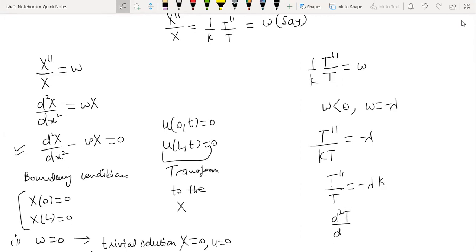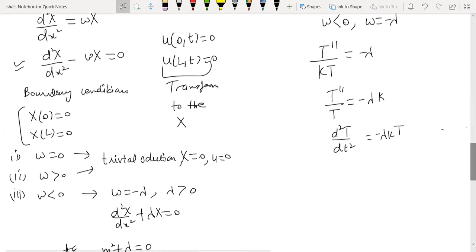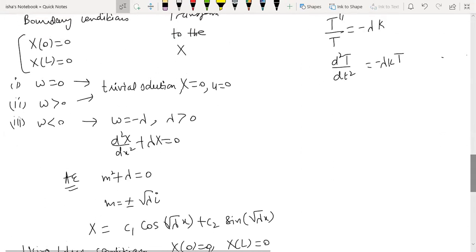So d2T by dt square is minus lambda k T. The difference between this and the previous equation is that just an additional k is coming.